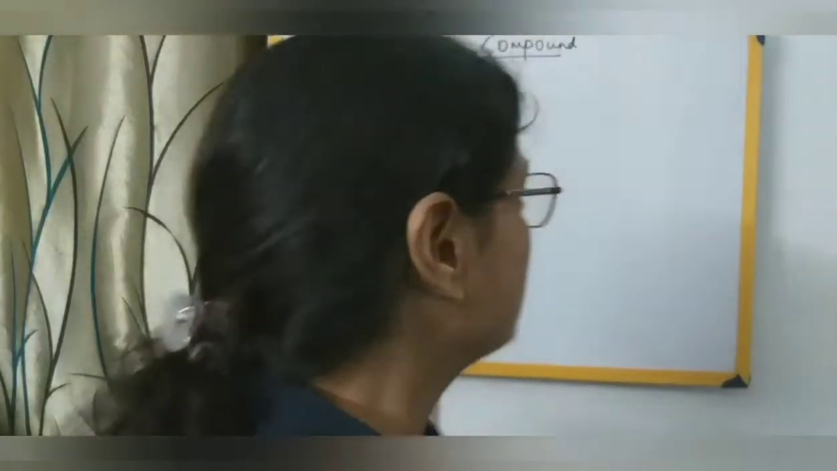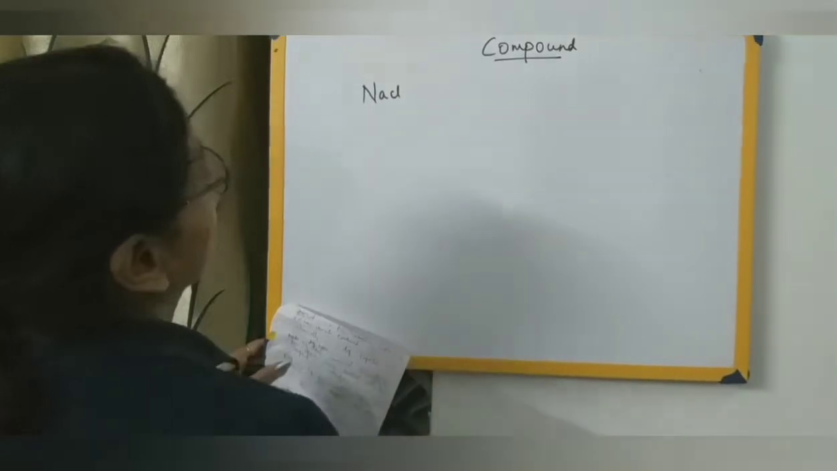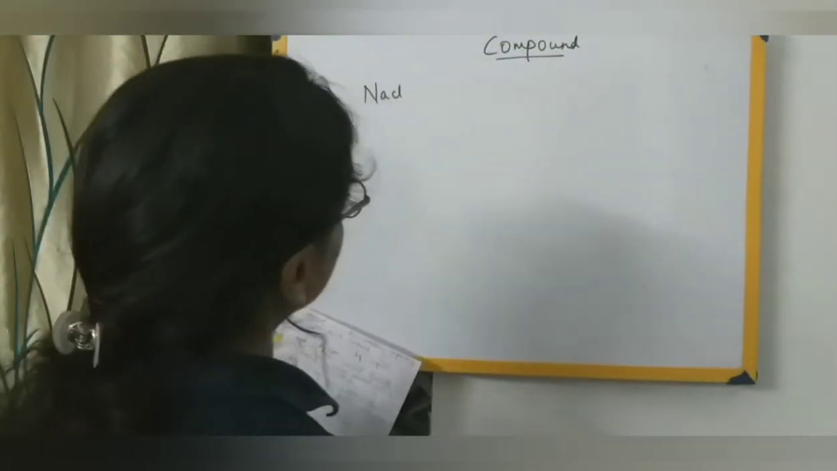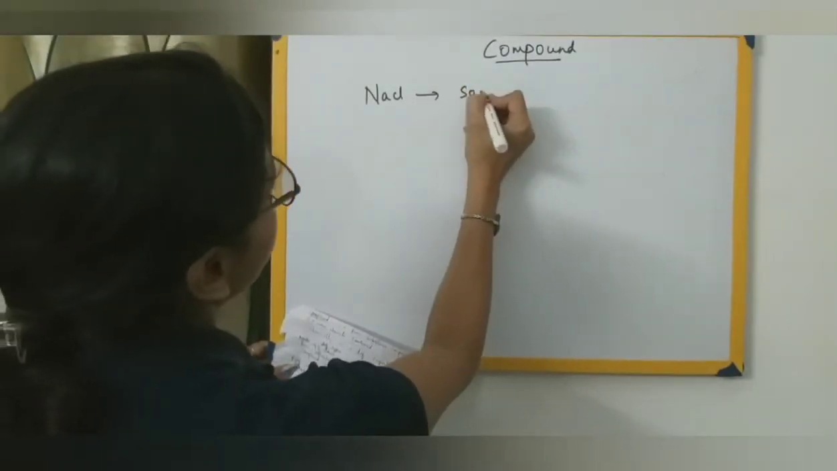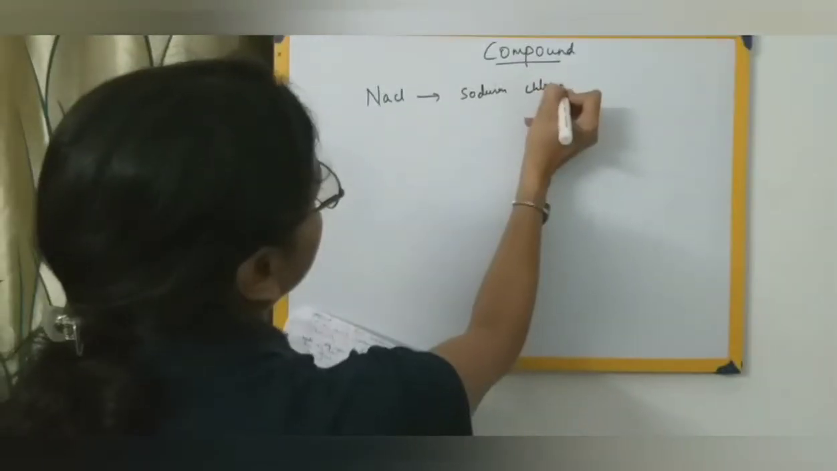Now another thing, a compound is formed from elements. Let us take an example again. Once again we take the example of sodium chloride. Now this sodium chloride is formed from 2 elements. Which are those 2 elements? That is sodium and chlorine. This is sodium chloride. It is formed from 2 elements. Which are those 2 elements?